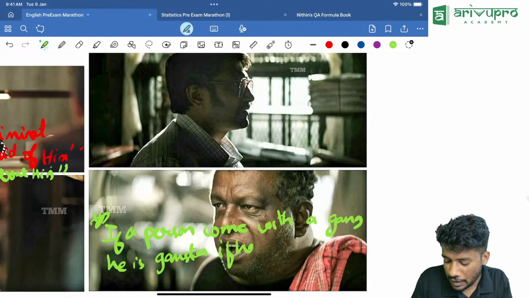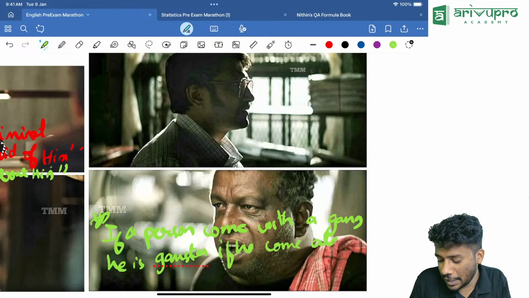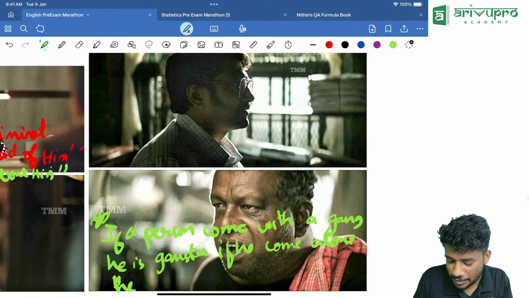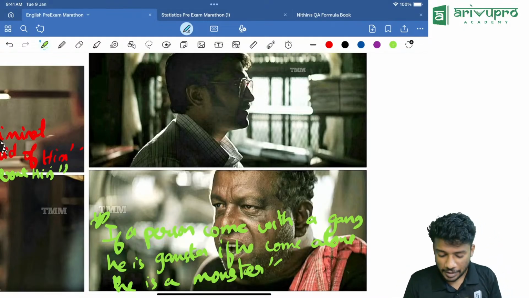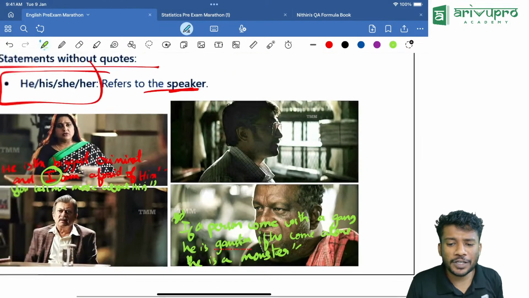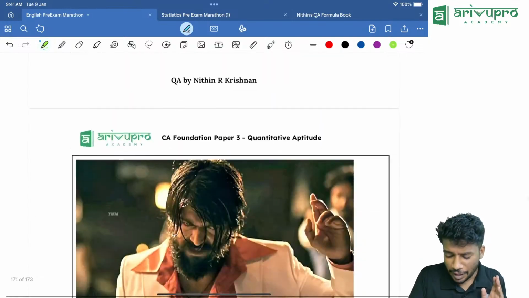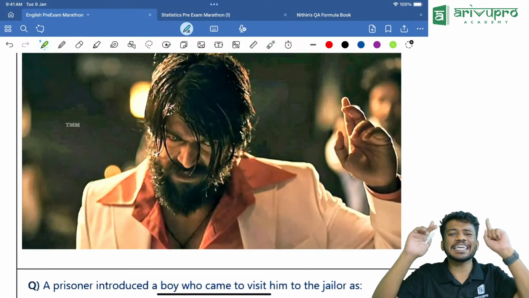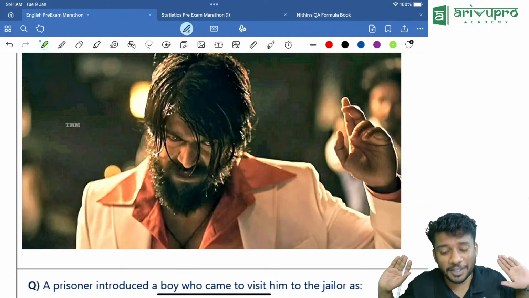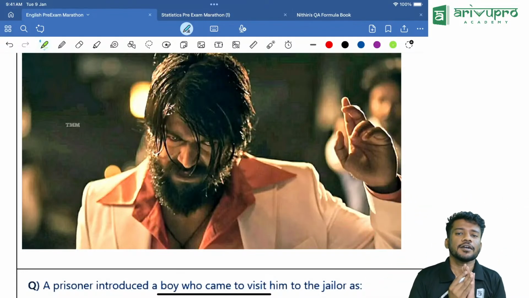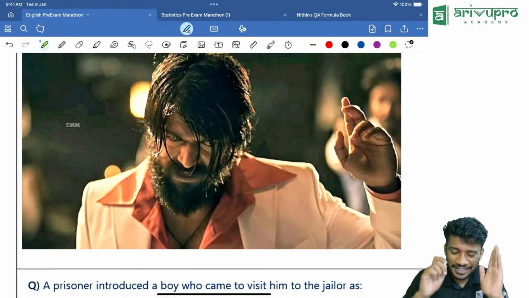If he comes alone, he is a monster. Yes, within the quotes. So who is the reference person here? Her, Rocky Boy itself. So he, him, his, her, herself, himself, everything will come under what? Reference person within the quotes.